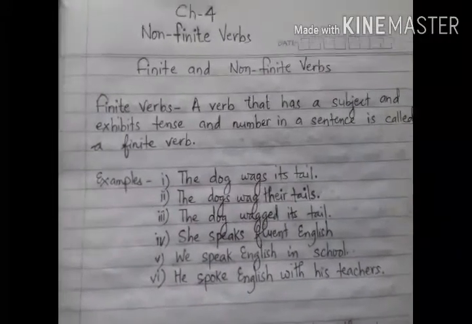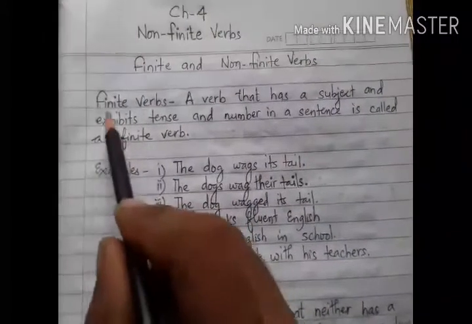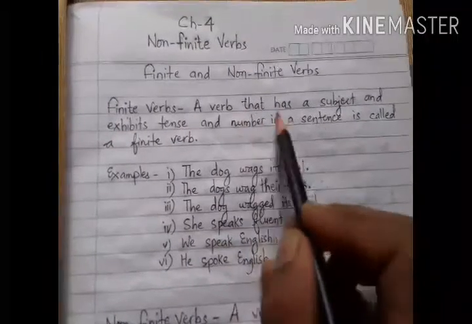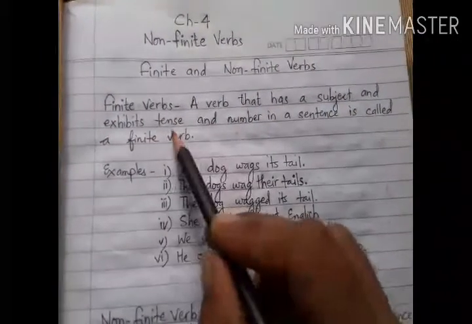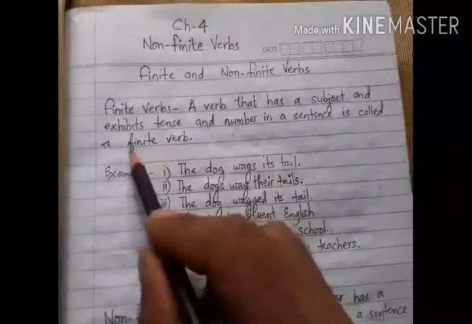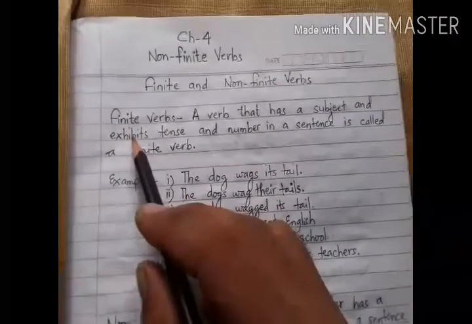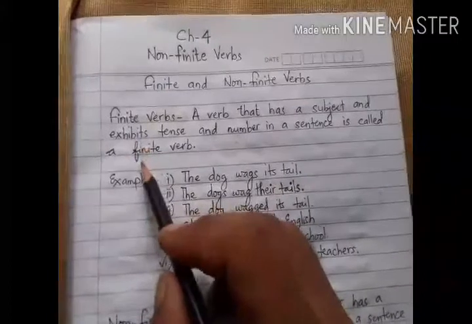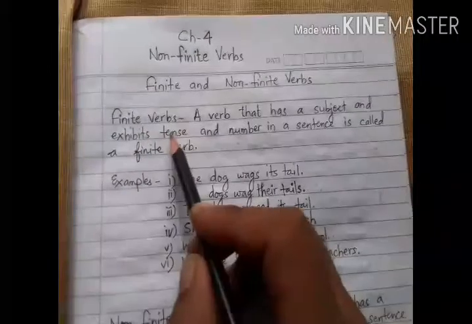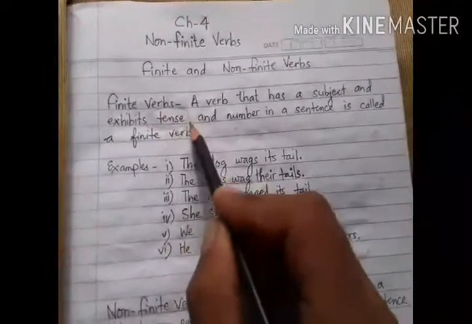At first, we will define finite verbs. You can also see the definition on the screen. Finite verbs: a verb that has a subject and exhibits tense and number in a sentence is called a finite verb. That means finite verbs always have their subject in sentences and they change according to the change in the number of subjects, and also according to the change in tense in the sentence.